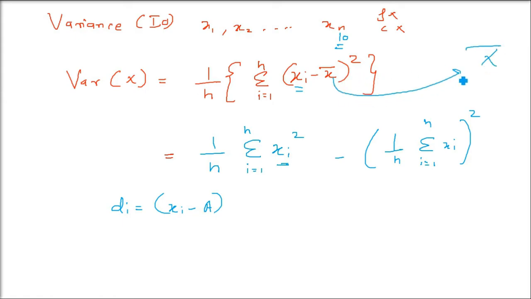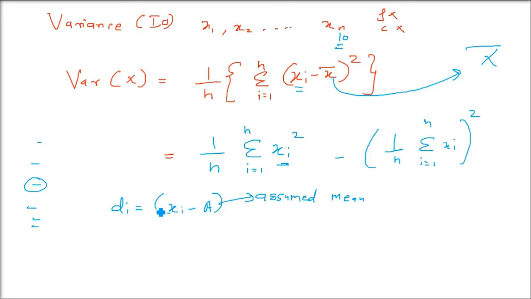So this capital A is not the arithmetic mean actually, we just assume it. So this is an assumed mean, right? Just take the middle one, as you'll see in the example. Any in between value of the data, you can take it as the assumed value.